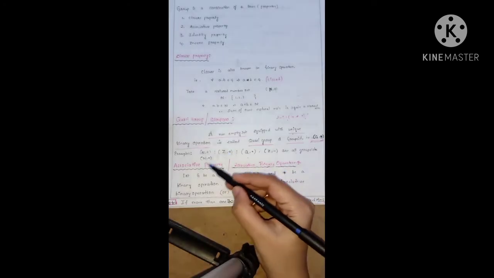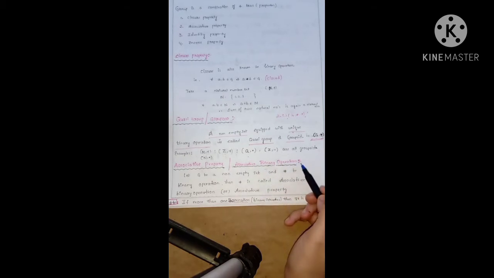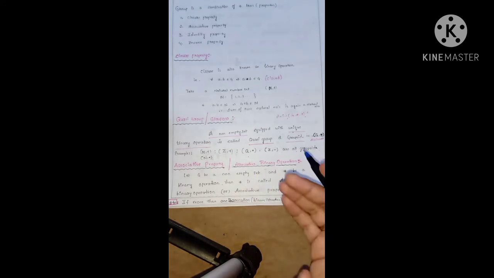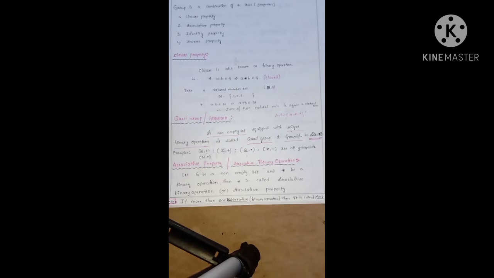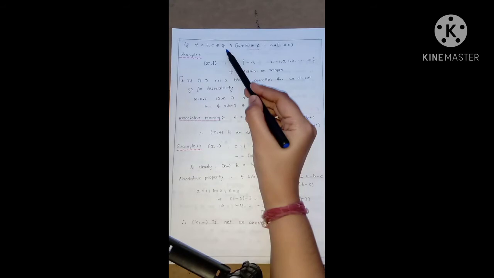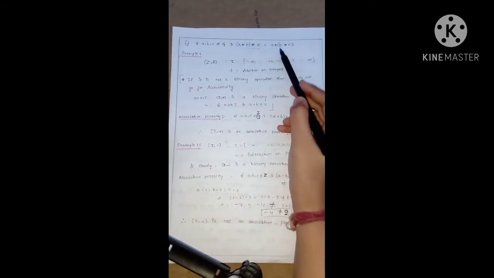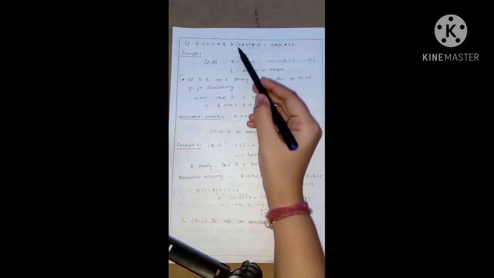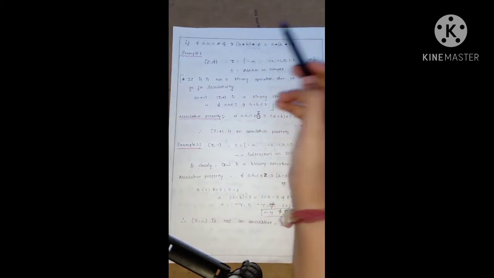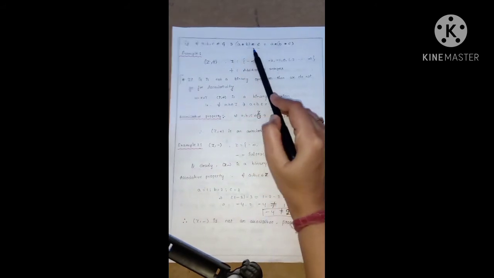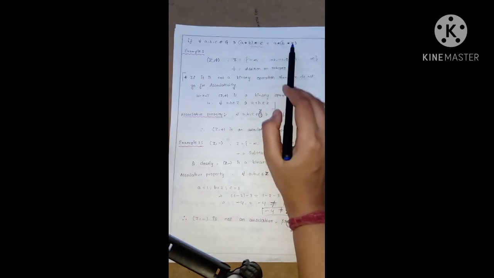Moving to associative property or associative binary operation. Let G be a non-empty set and star be a binary operation. Then star is called an associative binary operation or associative property if a, b, c are elements in G such that (a star b) star c equals a star (b star c). So left hand side equals right hand side. That is, take three elements and operate them together from both sides, then the result will be the same.